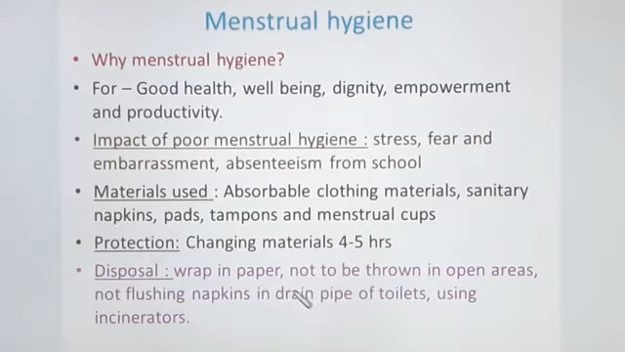Next one, how to dispose of the materials we use. First, wrap it in paper and throw it in a place where it is not exposed outside. Next, it should not be thrown in open areas. Next one is not flushing napkins in the drain pipes of toilets, because it causes choking of the toilets. So it should not be flushed into the drain pipes. Then using incinerators is the best method. So we know nowadays in all schools and colleges they use incinerators for burning the napkins.